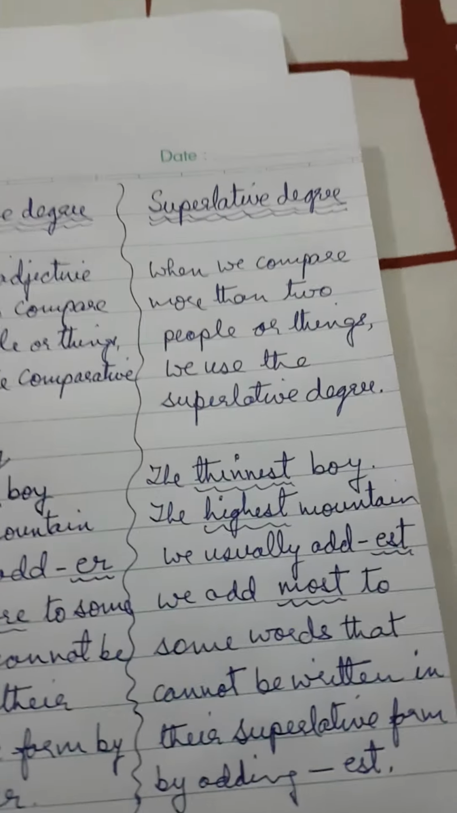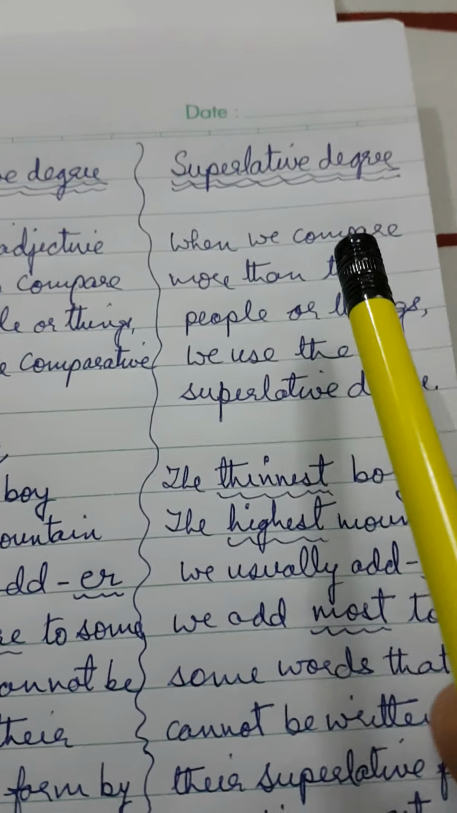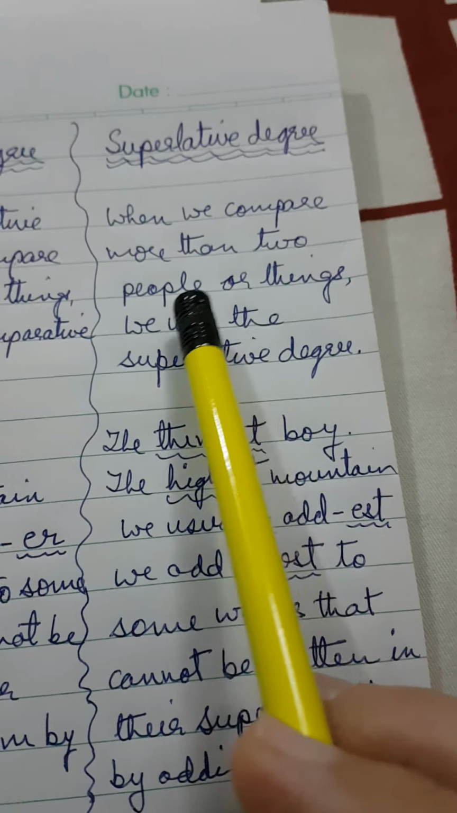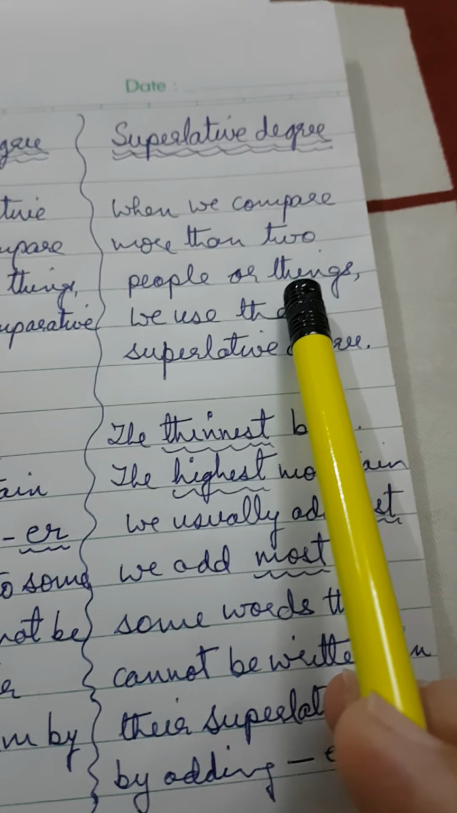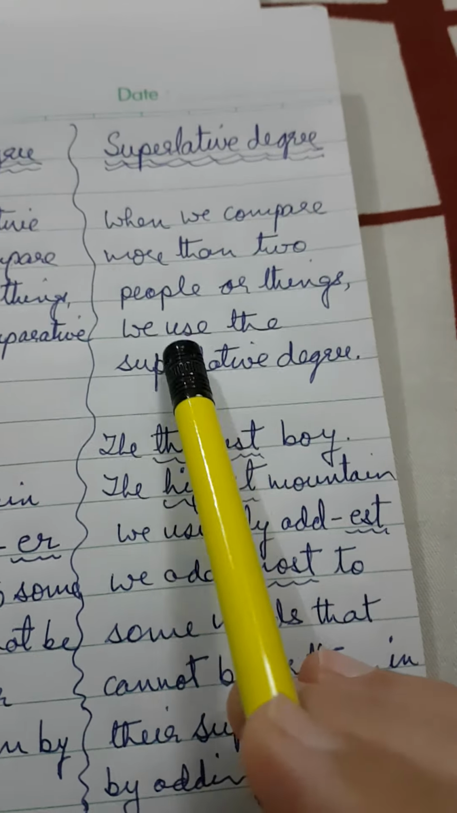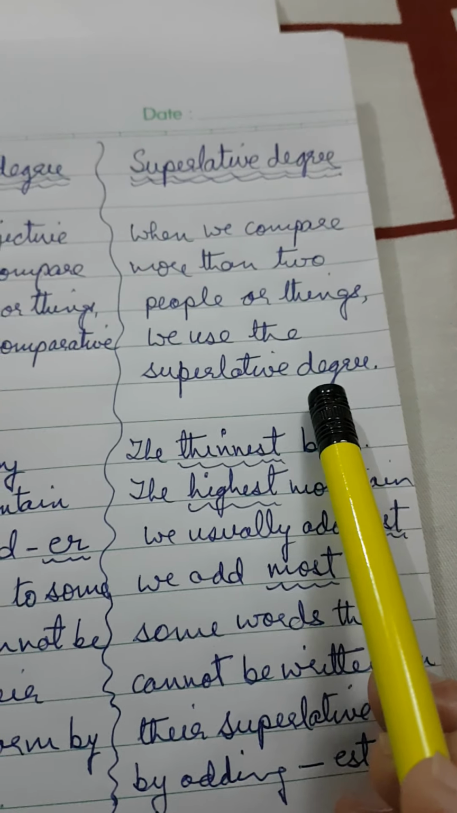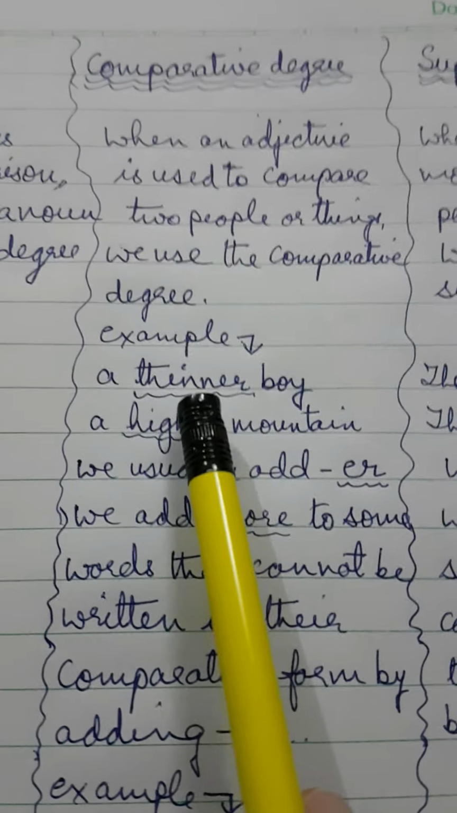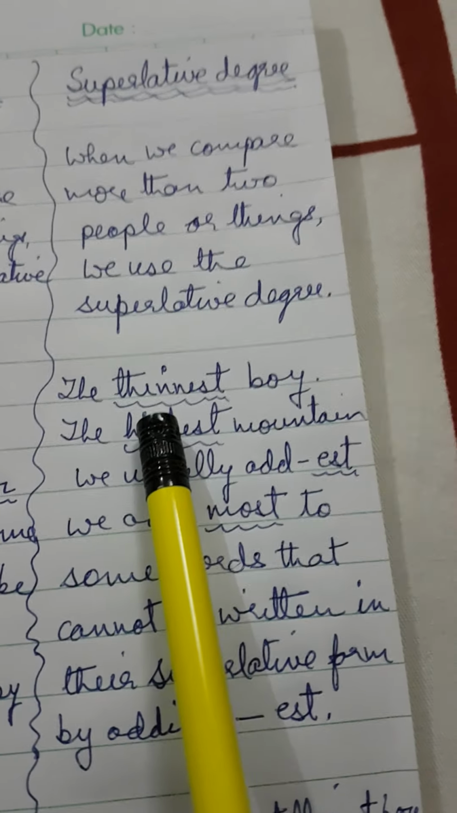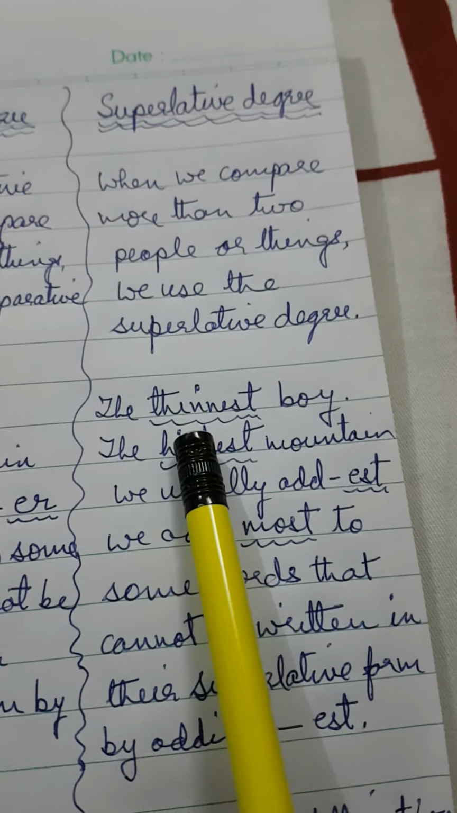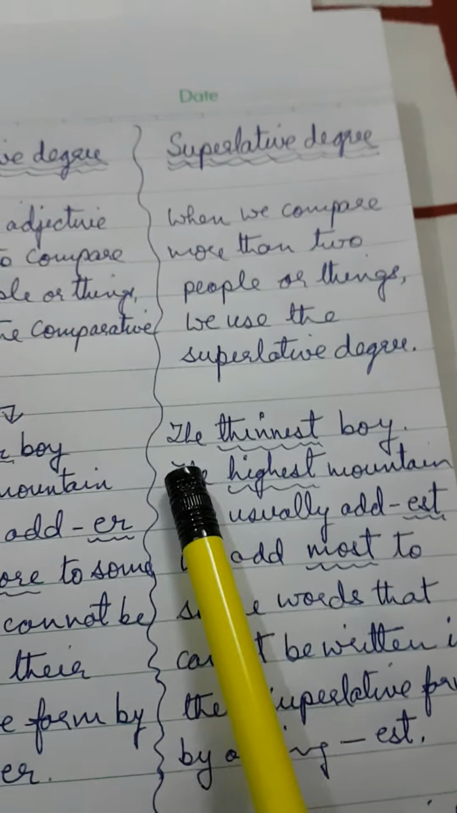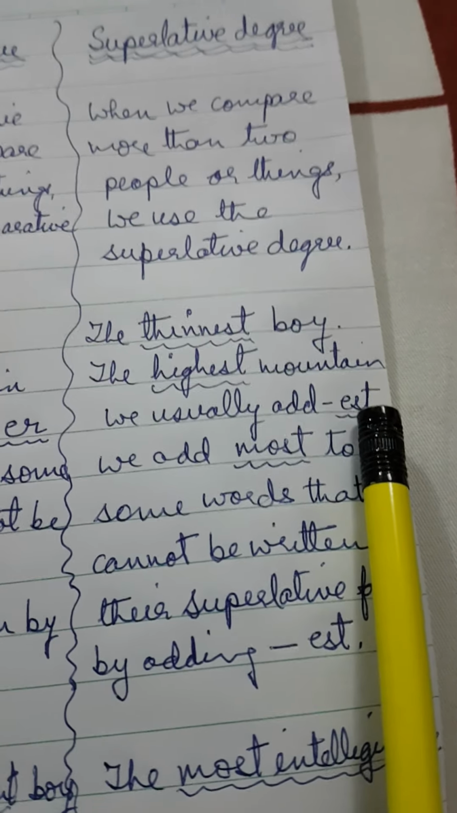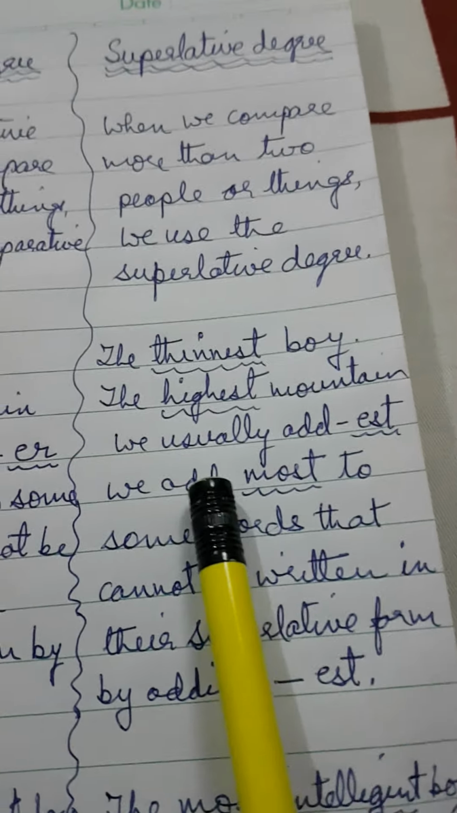Okay? Now we come to the third one. Now this is children, when we compare more than two people or feelings, more than two nouns, we use the superlative degree. Now what is it? Like in the first it is thin, the second it will become thinner, and the third it will become superlative degree, it will become the thinnest boy, the highest mountain. So we usually add EST to the word and it comes to the third degree.